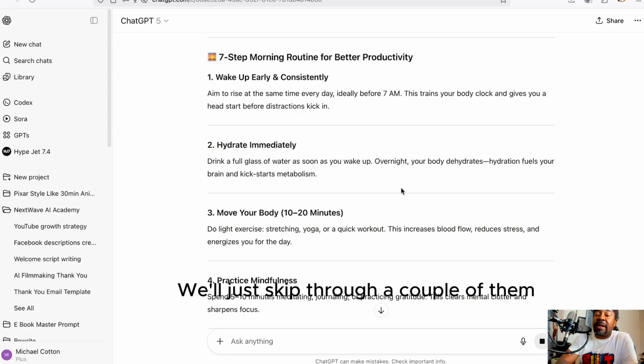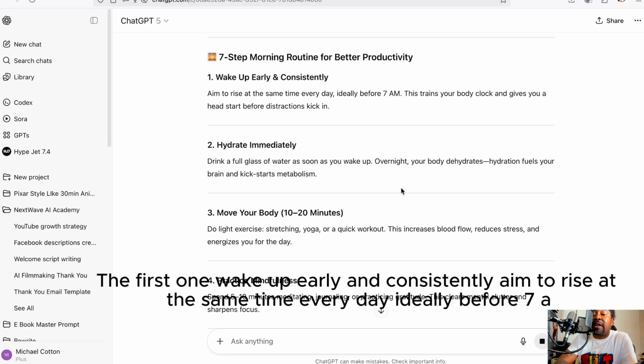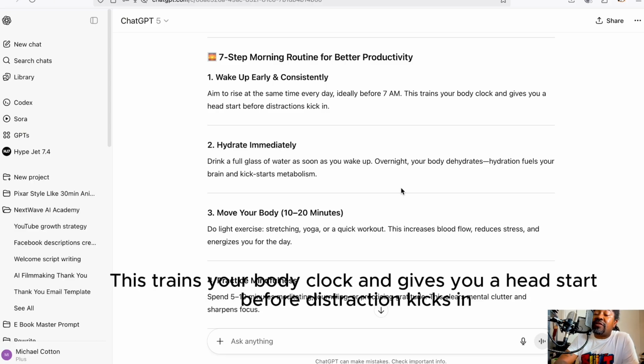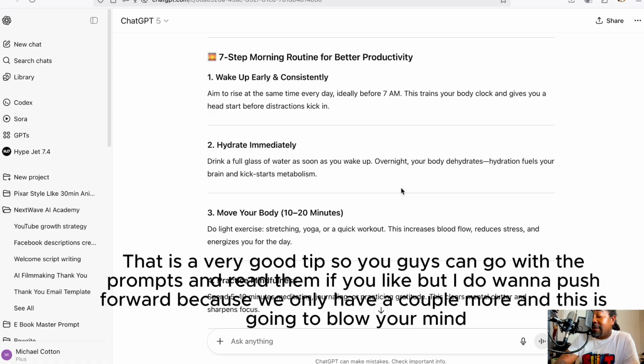We'll just skim through a couple of them. The first one, wake up early and consistently. Aim to rise at the same time every day, ideally before 7 a.m. This trains your body clock and gives you a head start before distraction kicks in. That is a very good tip.